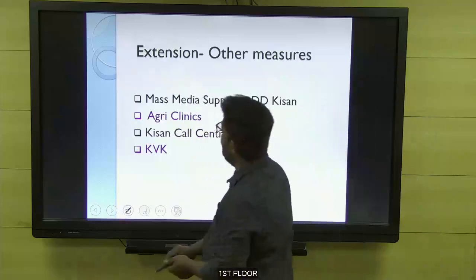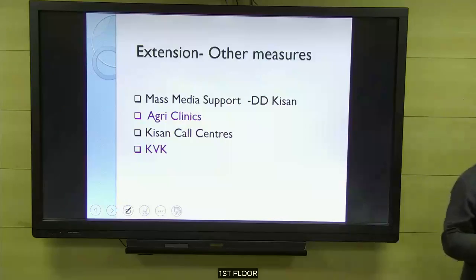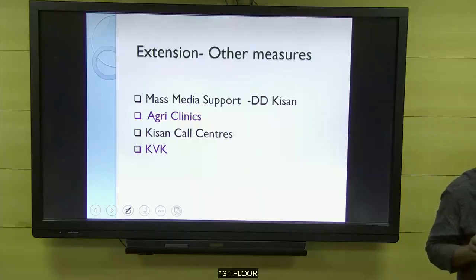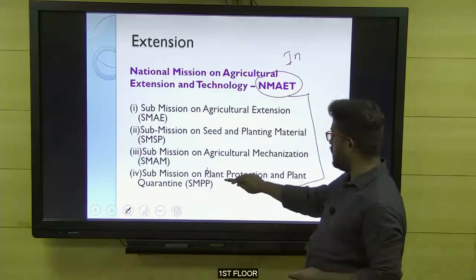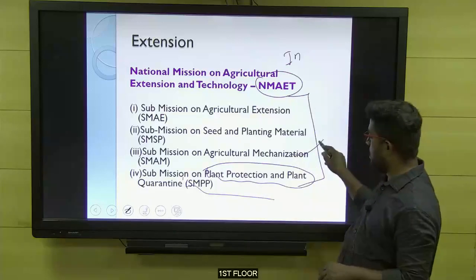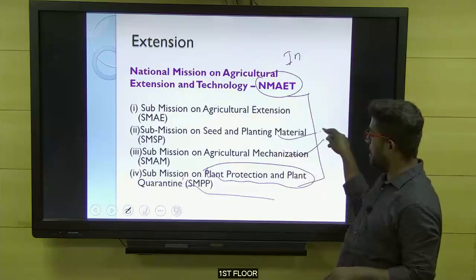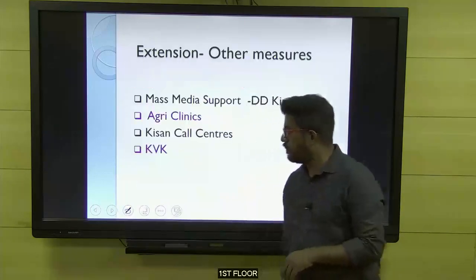Next slide is mass media support, DD Kisan. Cynthia asks whether plant diseases are brought to farmers' notice under this mission. Yes, here they will explain about diseases, about mechanization and technology, about seed and planting material quality, and overall extension. So here we have mentioned the diseases and all.